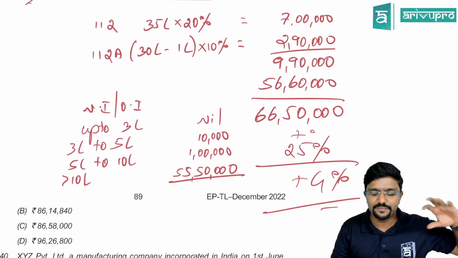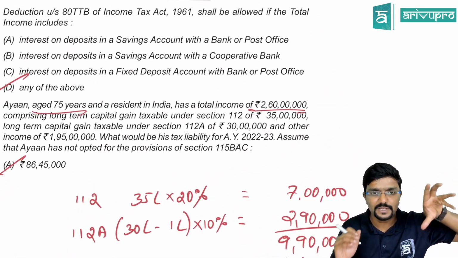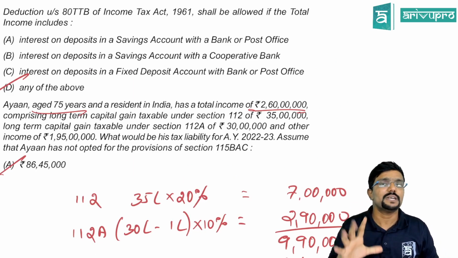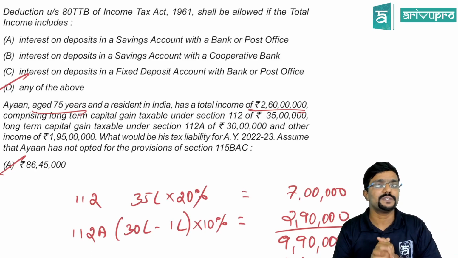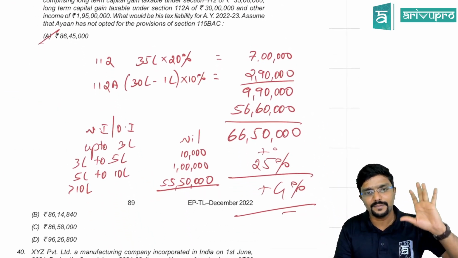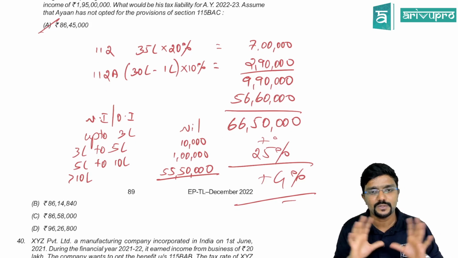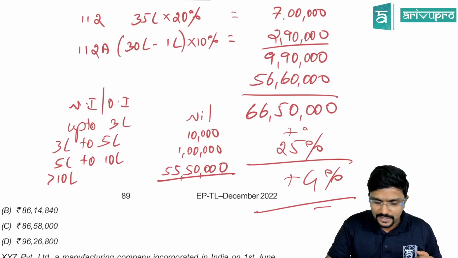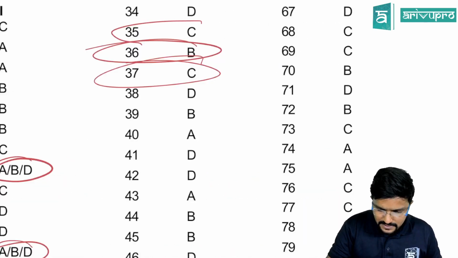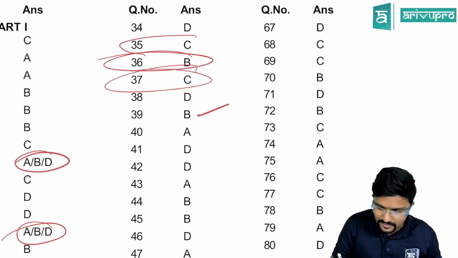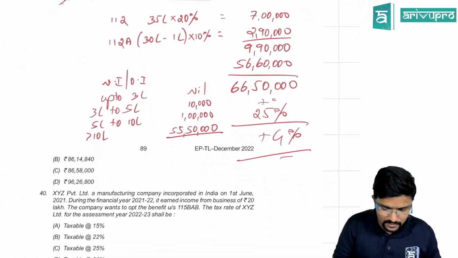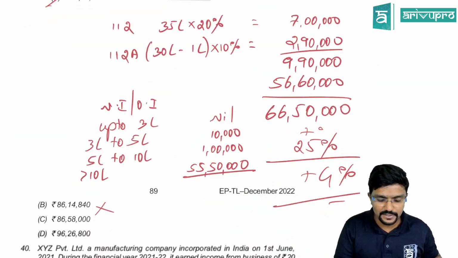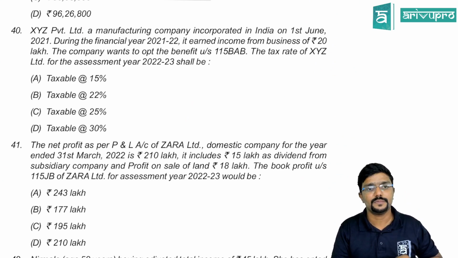As I told you, there are a few things which we have to consider with respect to capital gain special income. The maximum surcharge rate actually applicable is 15%, but it is not a part of your executive syllabus, so you need not worry about it. Whatever I have covered for your regular class is this only. So just do the calculation, whatever is part of your syllabus, and give the answer. Actually, the suggested answer for 39, what they have given is B, which is not the correct thing. So you need not worry about that also. This is not the answer. A should be the answer. Fine, guys. Chalo, we'll go ahead. 40th question. Just a second.